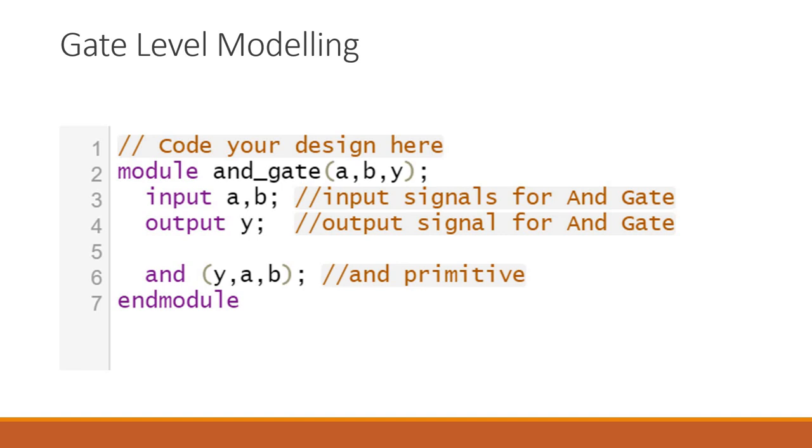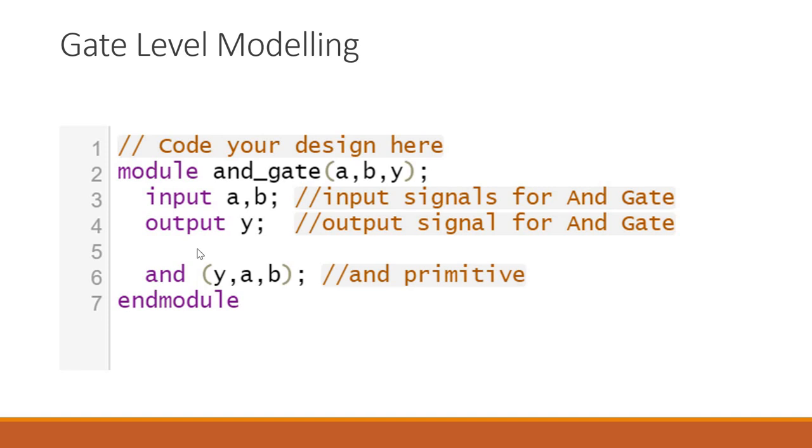So basically in gate level modeling, we just use the primitive AND. Here we give the input signals and output signals. Y will be the output signal and then A and B are the input signals. So that's it, and later on we can use the endmodule. This will be the design of the AND gate, the two input AND gate. So you don't have to worry about how to code the things basically.